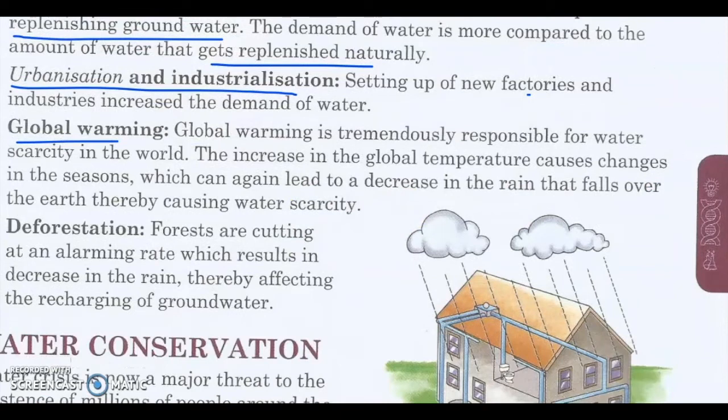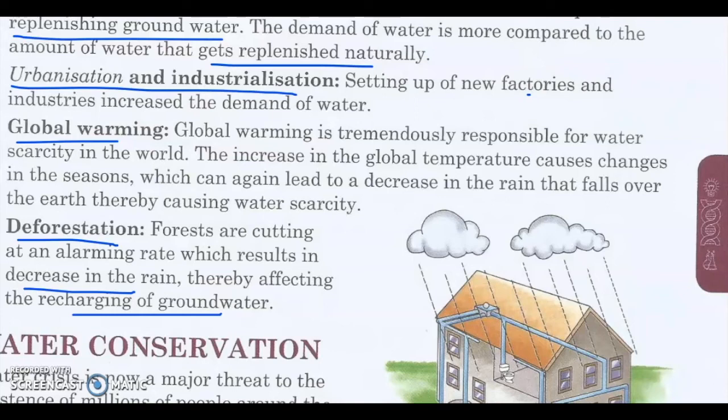Air pollution, carbon dioxide emission, these are the reasons why global warming is increasing. Deforestation. The forests are being cut down at an alarming rate, which results in a decrease in rain, therefore affecting the recharging of groundwater. So without rain, the water cycle cannot exist. Right? If you cut trees, the more and more trees are cut down, transpiration will not occur. The whole water cycle is getting affected.